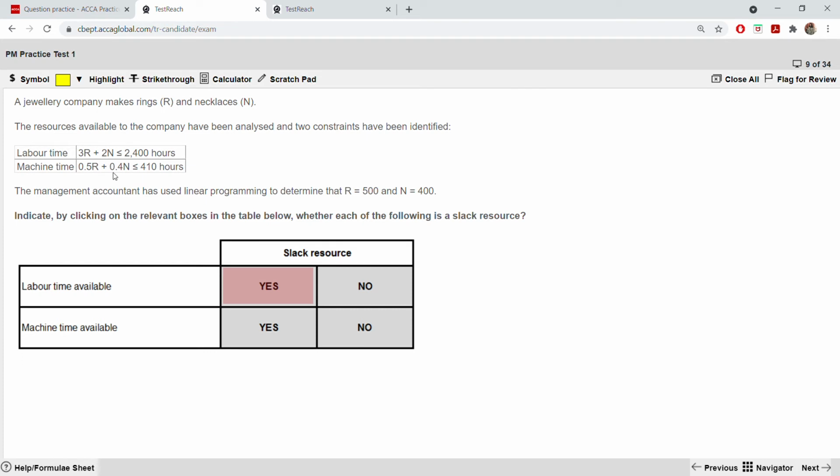So 0.5 into 500, which is 250. 250 plus 0.4 into 400, which is 100. So 250 plus 100 is 350. Okay. I'm sorry. Wait. Yes, 250 plus, I'm sorry, 0.4 into 400 is 160, which is 410. So exactly it is 410. There is no slack. Okay. Next.